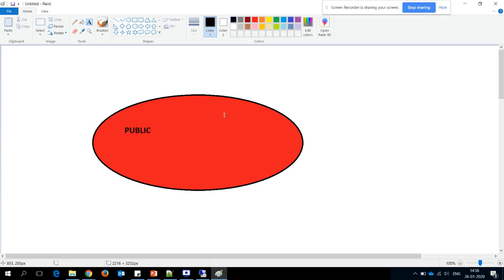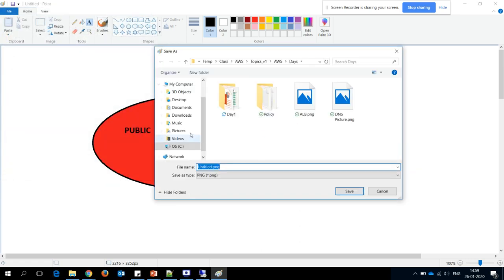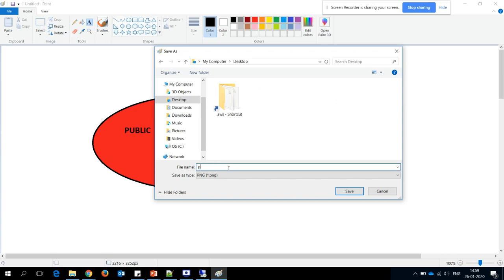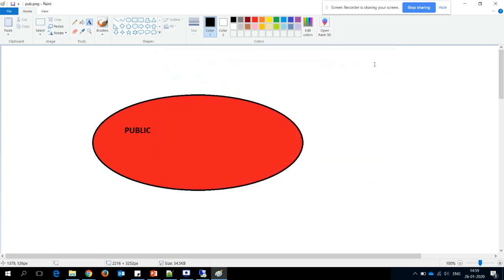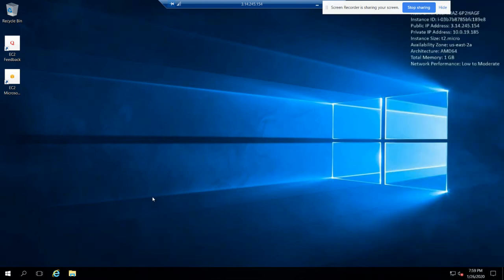Okay, the public, and I'll save it. Where is my desktop? I don't know where it's gone. No worry, guys. So this is my public virtual machine.